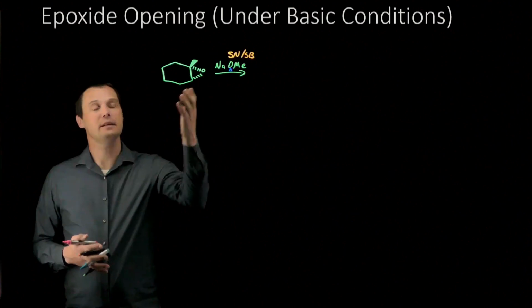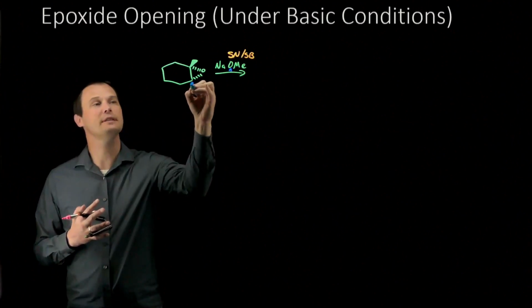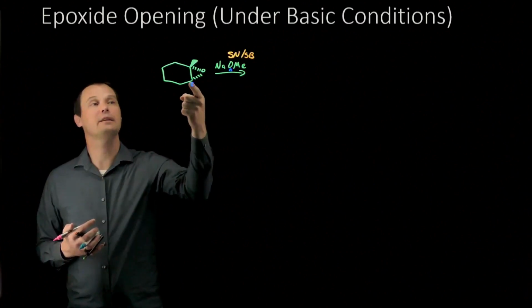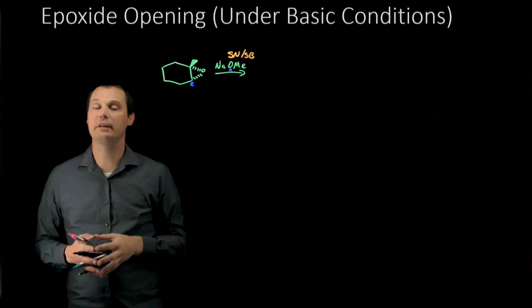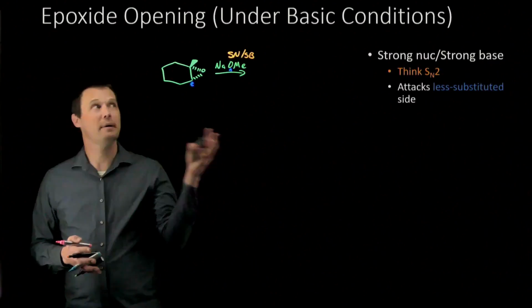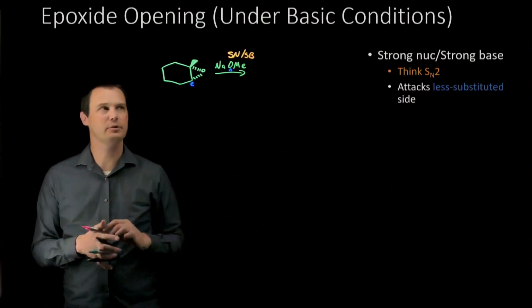So when I look at this base and I look to see where the epoxide will react, it will react at the less substituted side of the epoxide for steric reasons. Think SN2. The nucleophile will react at the less substituted side, not the more sterically hindered side, for steric reasons. So with that in mind, for strong nucleophile, strong base, epoxide opening under basic conditions, think SN2, where the nucleophile will attack the less substituted side.